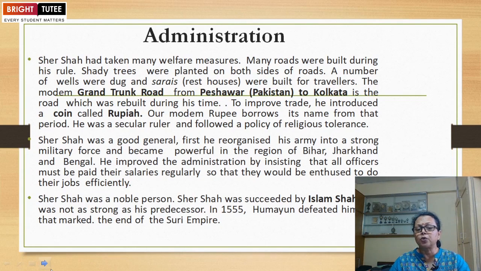The modern Grand Trunk Road from Peshawar to Kolkata is the road which was rebuilt during his time. Might be the Grand Trunk Road was built by someone else, or it existed earlier, but the re-establishment and rebuilding of the road was done by him during his rule. To improve trade, he introduced a coin called rupiah. This was his great achievement. What is rupiah? This is the great achievement of Shershah Suri, to encourage trade and improve the condition of trade. Our modern rupee borrows its name from that period.